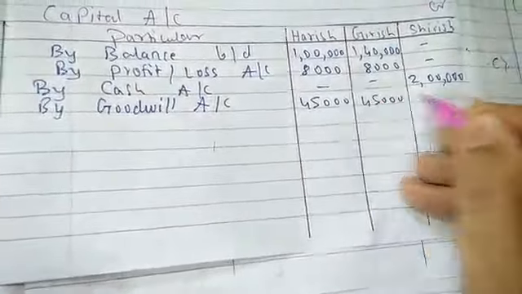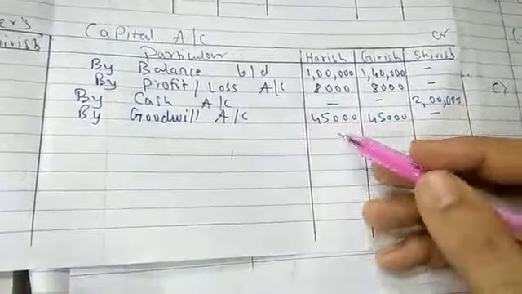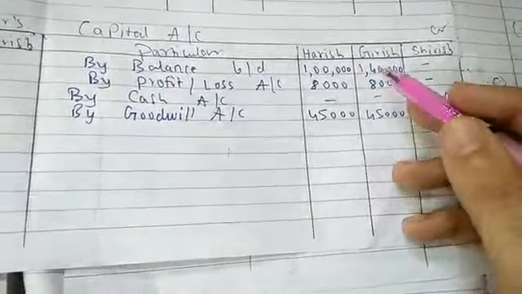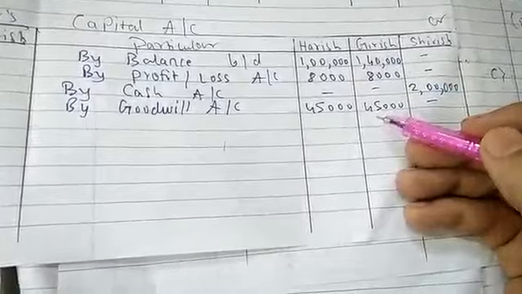This will be mentioned in the old partners' columns. According to the rule, goodwill account 45,000 in the column of Harish and 45,000 in the column of Girish, as in the question.